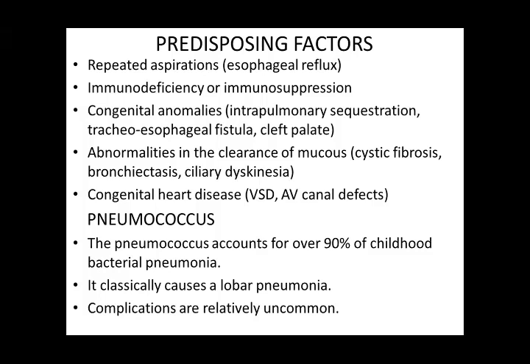Now, the pneumococcus, this is the commonest organism causing pneumonia, and it accounts for over 90% of childhood bacterial pneumonia. And it classically causes a lobar pneumonia. So you should understand and remember that classically pneumococcus causes lobar pneumonia, but the complications are relatively uncommon.